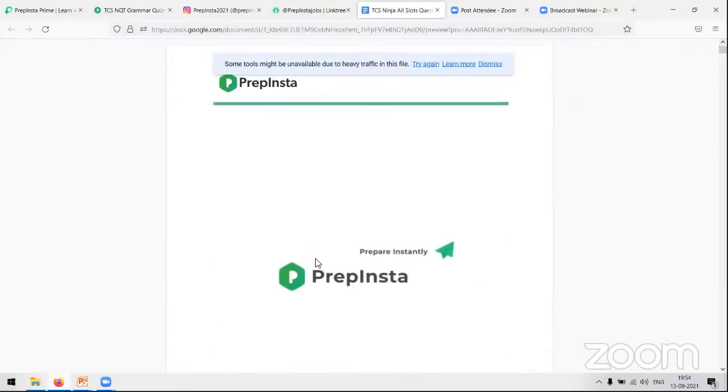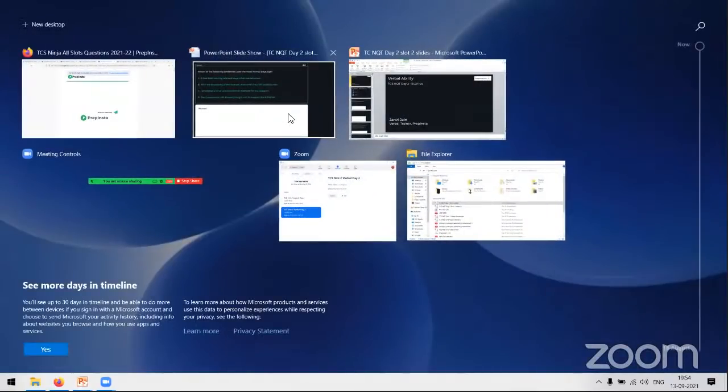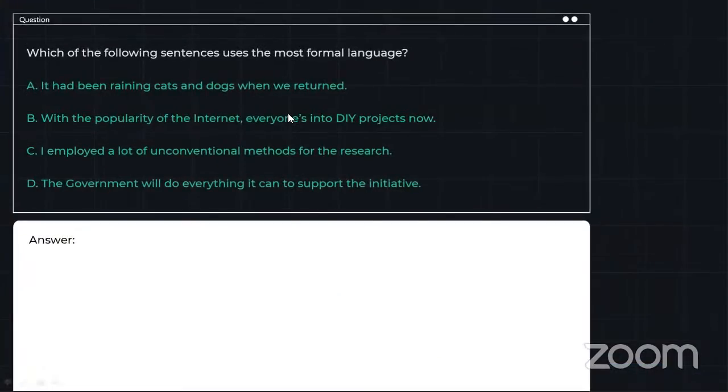All right. So yes, let's get back to our questions. Which of the following sentences uses the most formal language? Now you have come on to the formal language section. So please go ahead, try to solve this question, see which option has the most formal tone, and then we'll move forward with the answer.